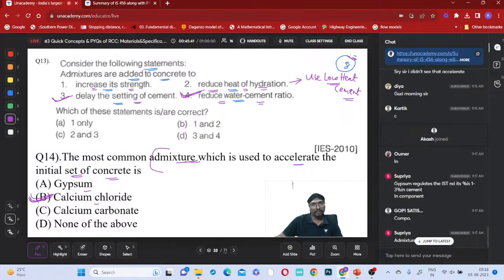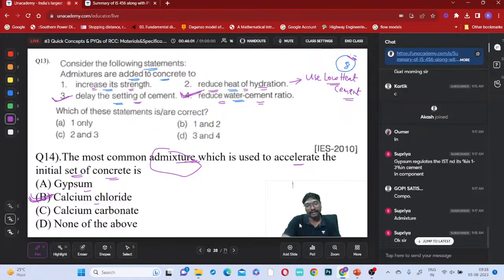The most common admixture which is used to accelerate, right? So, admixture is asked, which means gypsum cannot come into the picture, even though gypsum is capable of answering. Whether gypsum is capable of altering the initial setting time or not does not matter, because gypsum is not an admixture. Gypsum is a component present inside the cement. So we cannot answer gypsum, even though gypsum has influence, because the question is about admixtures. You have to be careful.